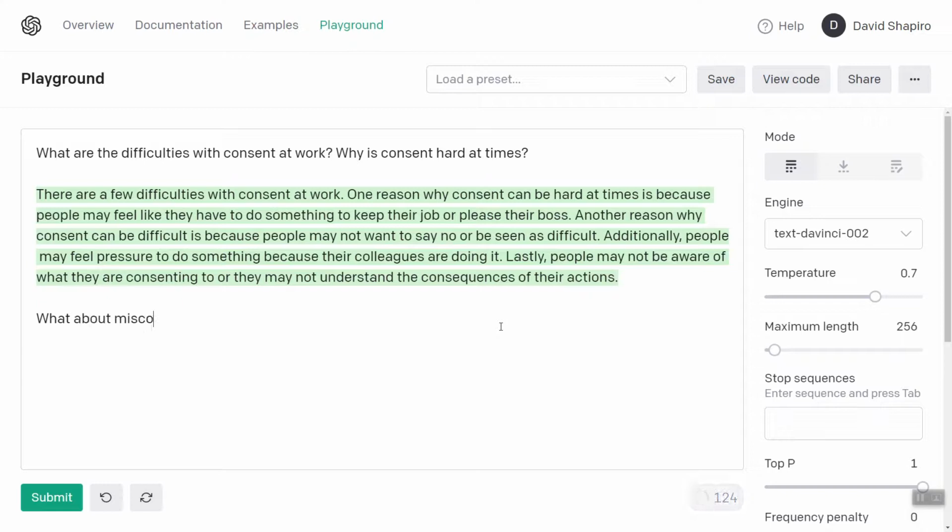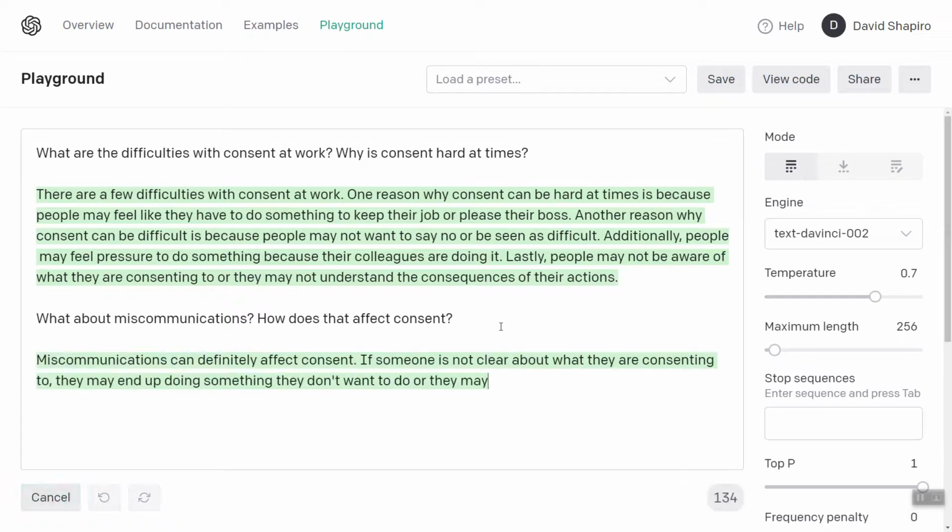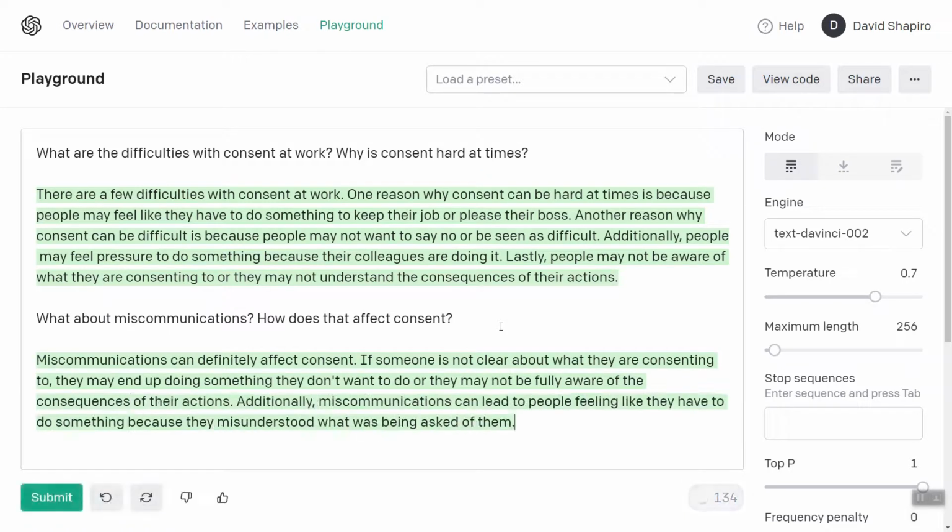What about miscommunications? How does that affect consent? Miscommunications can definitely affect consent. If someone is not clear about what they are consenting to, they may end up doing something they don't want to do, or they are not fully aware of the consequences. Additionally, miscommunications could lead to people feeling like they have to do something because they misunderstood what was being asked of them. And then in worst cases, you can be actively misled. So misleading someone violates their consent. Misleading is a form of lying or misdirection or whatever.